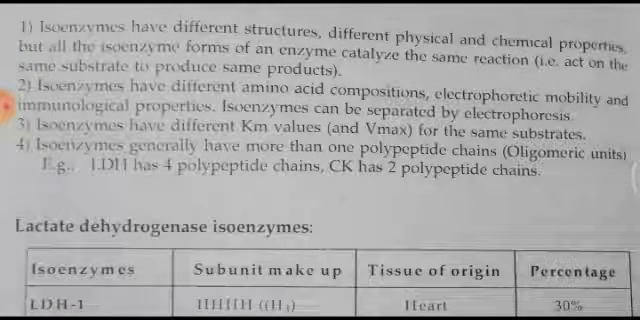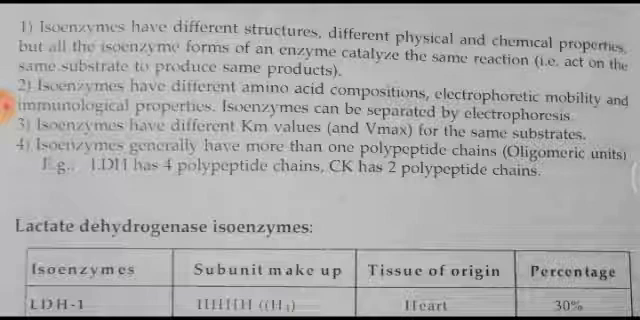Isoenzymes have different amino acid composition, electrophoretic mobility, and immunological properties. And isoenzymes can be separated by electrophoresis. So how did we come to know that 5 different forms are there in lactate dehydrogenase? By performing electrophoresis, we came to know that there are different types of lactate dehydrogenase, and their function or activity is same. Isoenzymes have different Km values and Vmax for the same substrate.